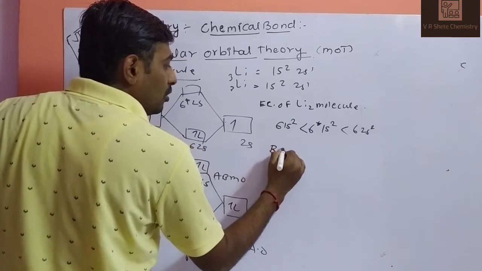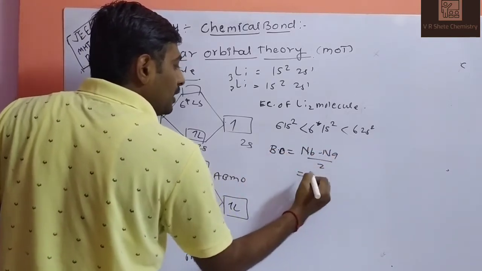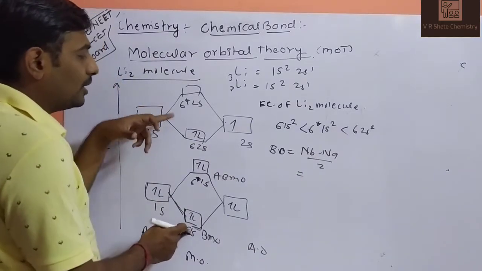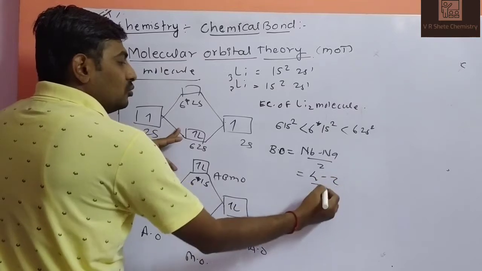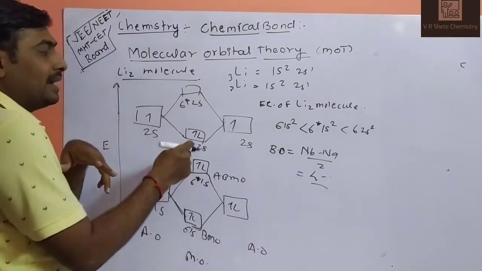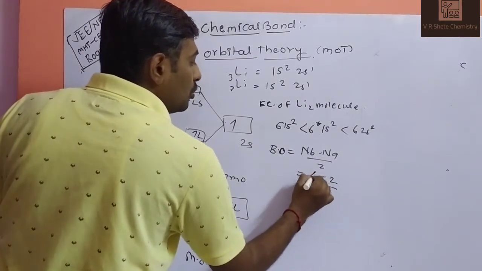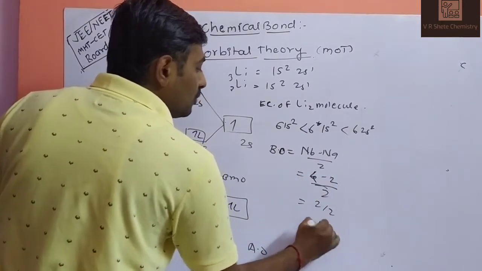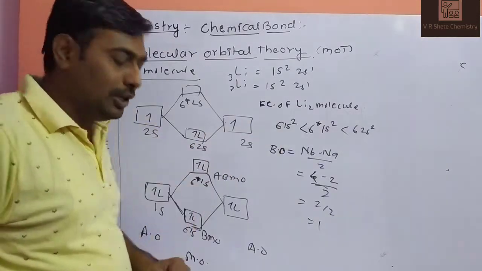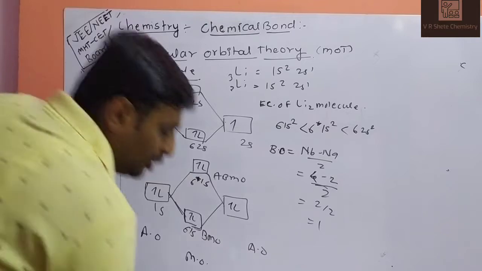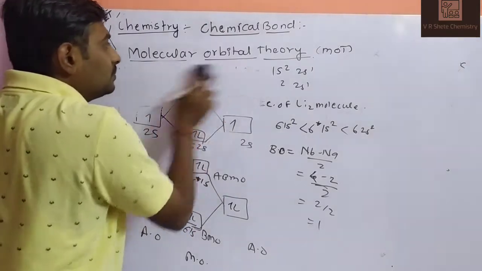Then bond order: how do we calculate it? NB minus NA divided by 2. How many electrons are in NB, the bonding molecular orbitals? 2 plus 2 is 4. And how many electrons in anti-bonding? Only 2 electrons. 4 minus 2 divided by 2, you will get 2 by 2 equal to 1. So Li2 contains a single bond. This is the electronic configuration of the Li2 molecule. Next one, the B2 molecule. We will draw the next molecule, that is B2.